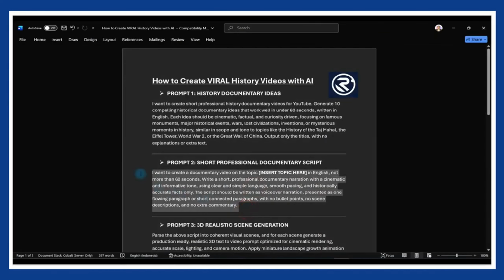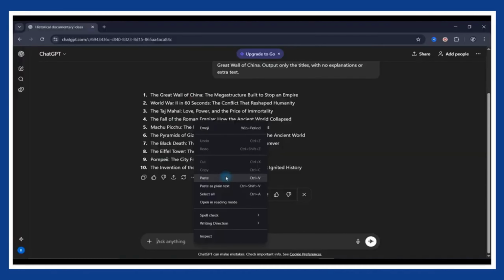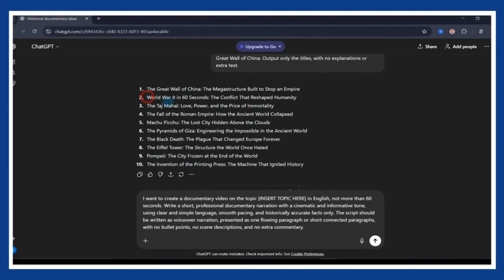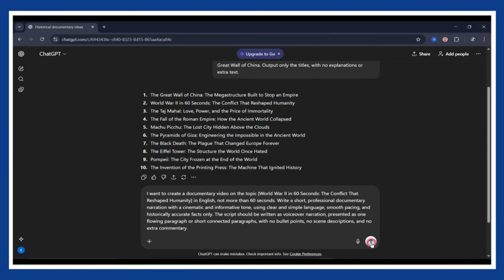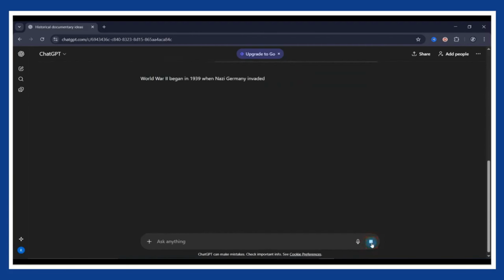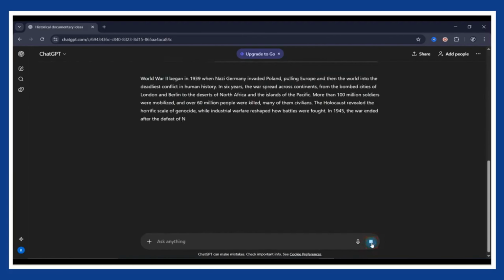Go back to the document, copy the second prompt, and paste it into the same ChatGPT conversation. Before you send it, make sure you replace the topic inside the brackets with your chosen idea. For example, World War II. Hit enter, and within seconds, you will get a short, professional documentary narration with a cinematic and informative tone, ready